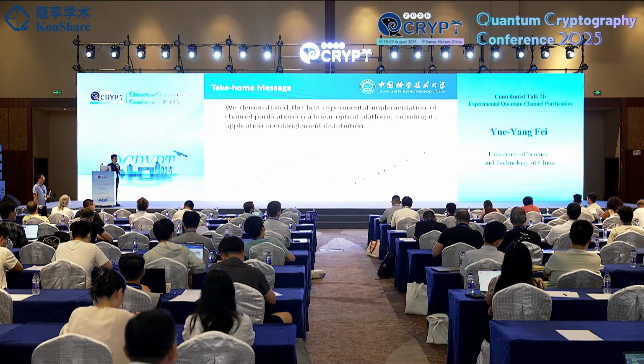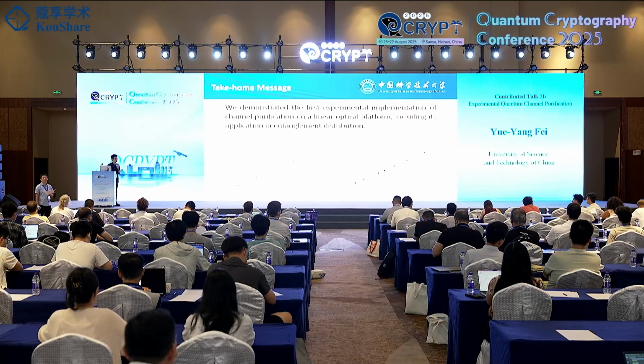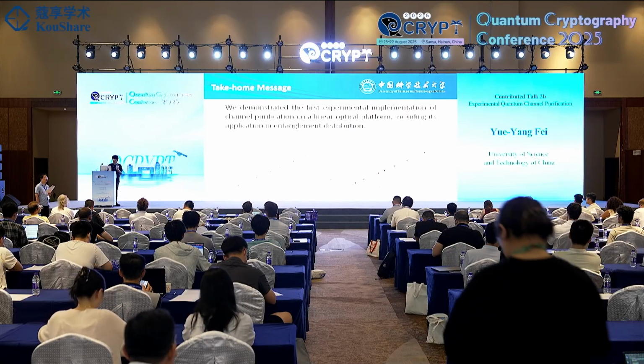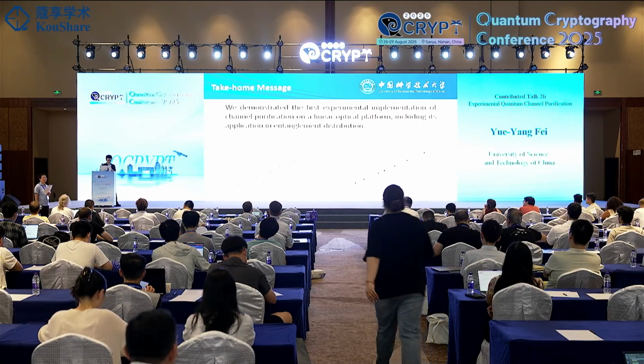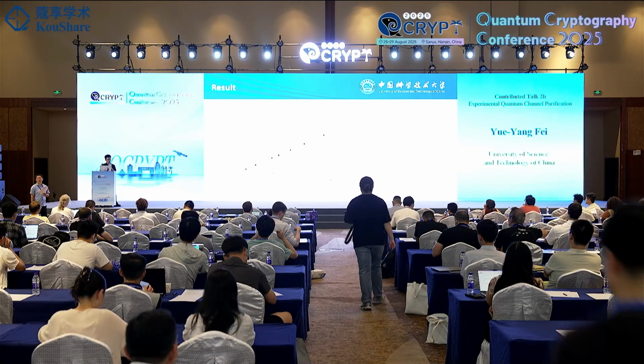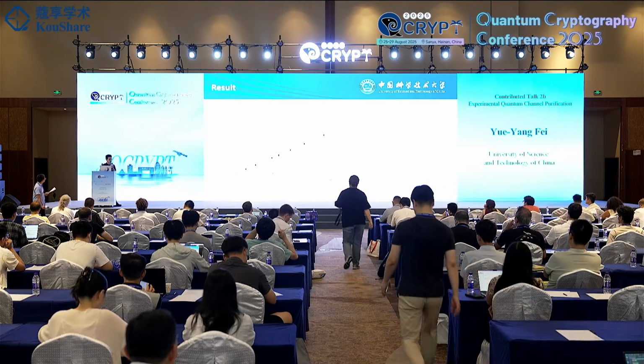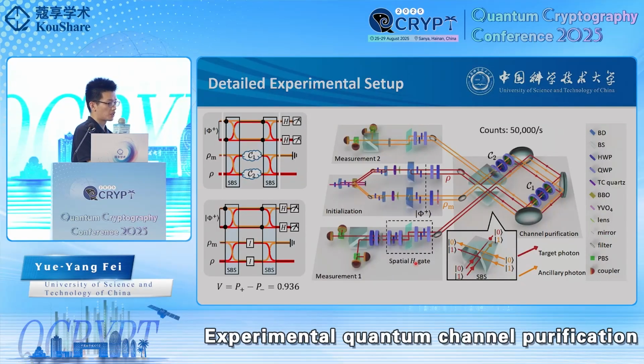So I had a question about the controlled swap gate. What's the probability of success for the operation? I think when this two photon count is... I think it's always success. So it's a deterministic gate. Yeah. Okay. I think the really challenging part is the interference on the beam splitter.